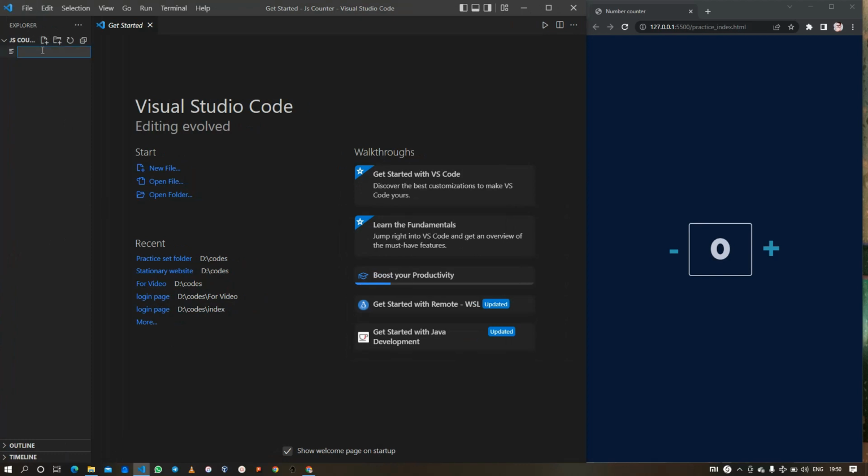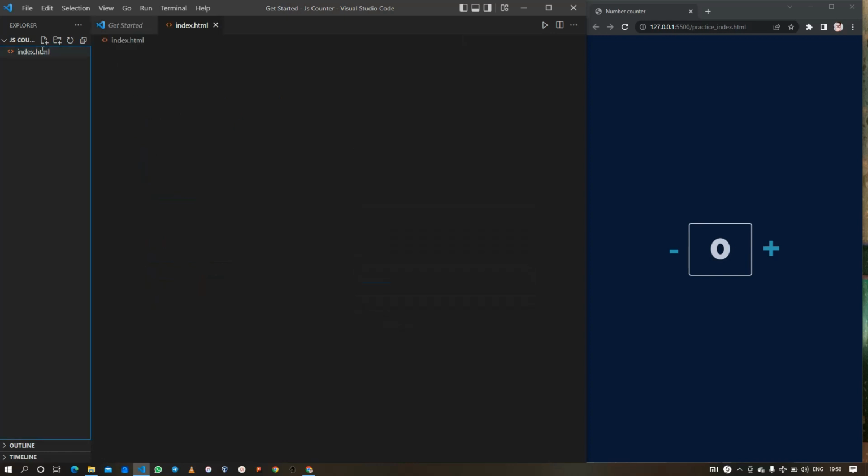Here we are going to create an HTML file by the name index.html, a CSS file where we are going to store the code for styling our HTML elements, and also a JavaScript file with the name javascript.js.